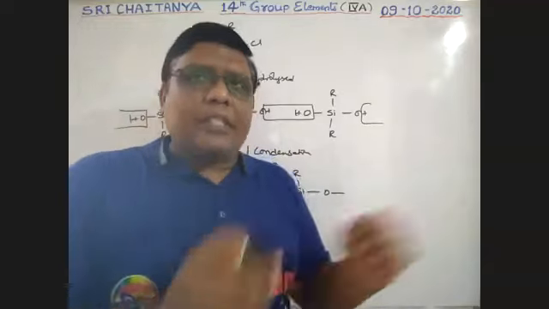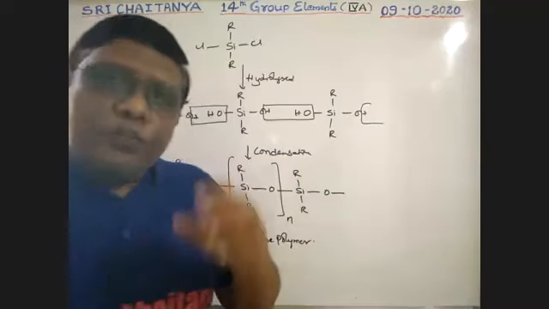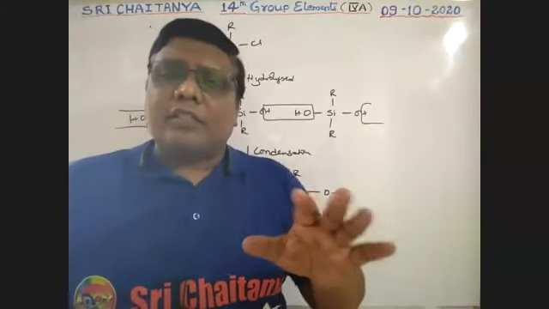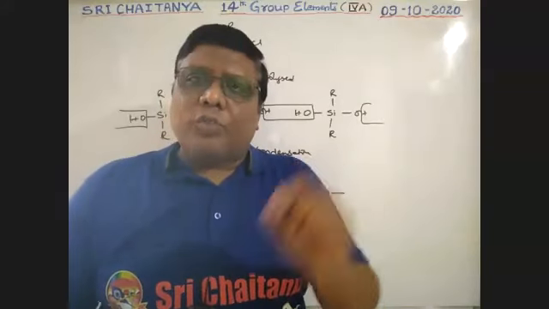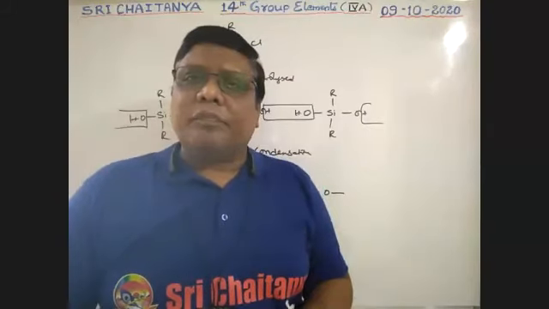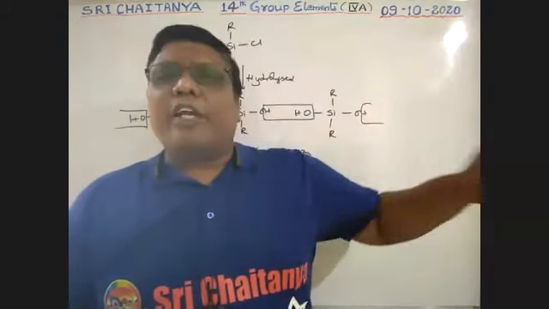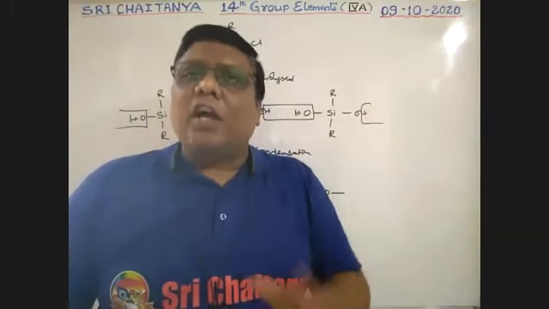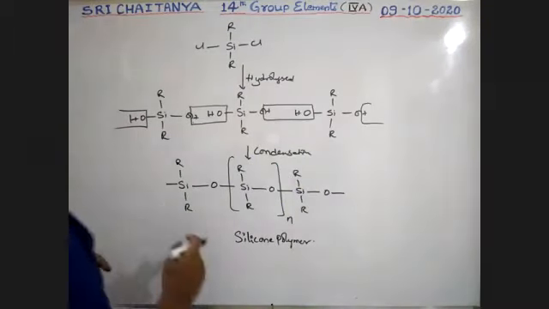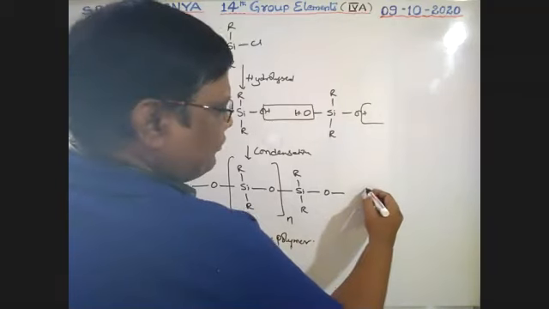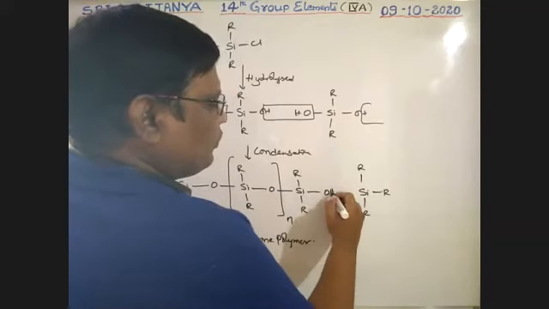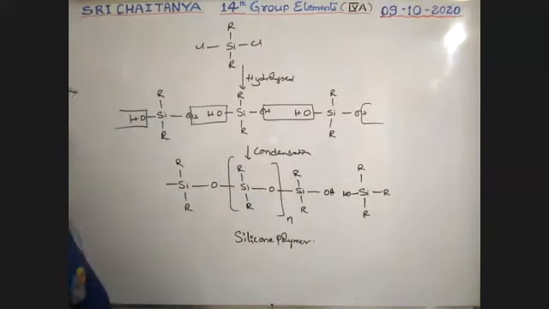If you want to terminate this chain, if you want to control the chain, hydrolysis has to be stopped. If alkyl groups are there, no hydrolysis takes place. If chlorine is there, hydrolysis takes place. If OH is there, the chain continues. That means as the number of OHs decreases, chain termination takes place. For example, here I am using trialkyl silyl hydroxide.